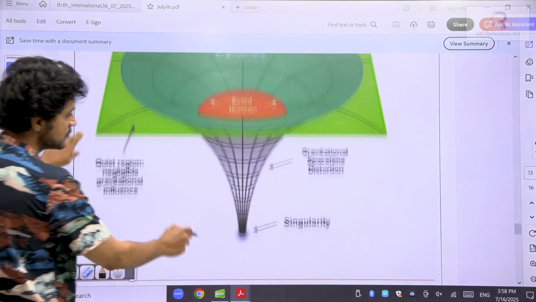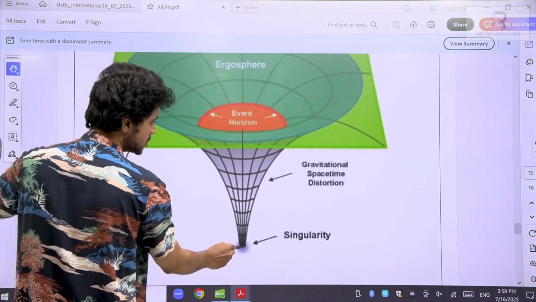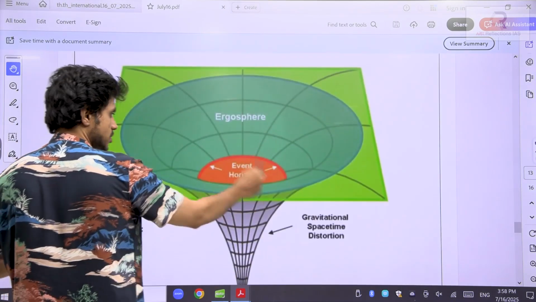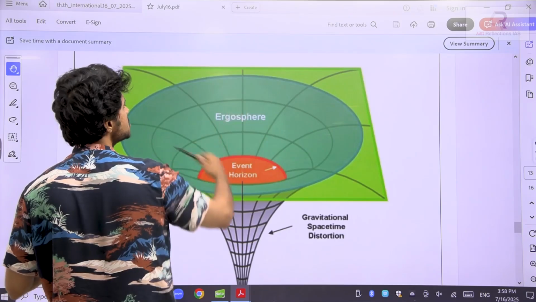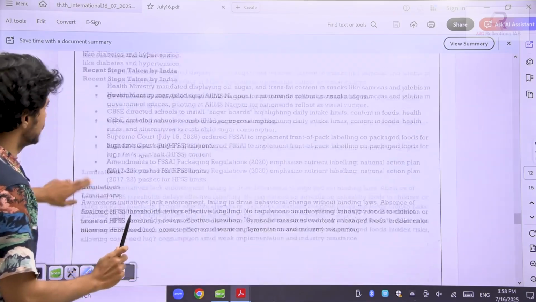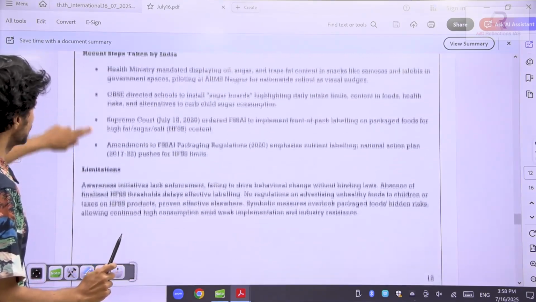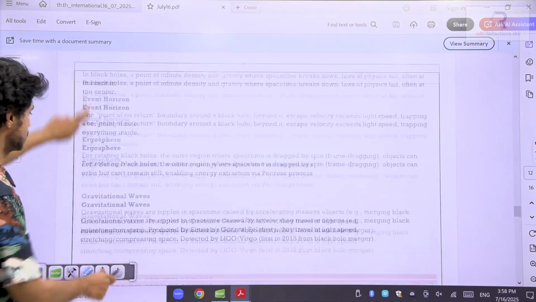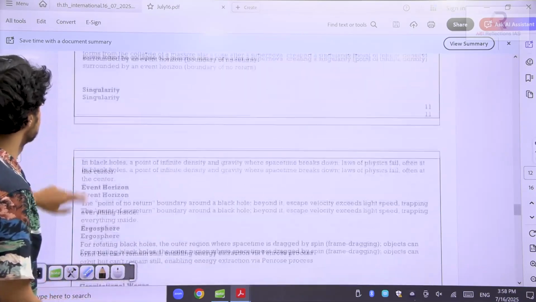Okay, see here, this is the black hole. This is the singularity, this boundary is called the event horizon, and the nearby space is called the ergosphere. This is a black hole. Okay, so I have given you this; this article has come in between.